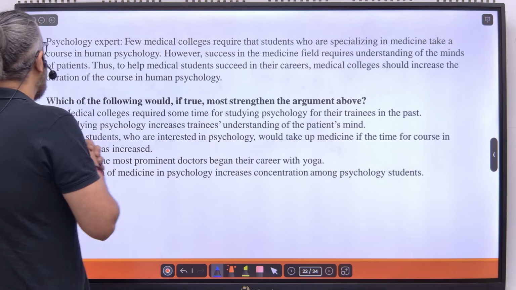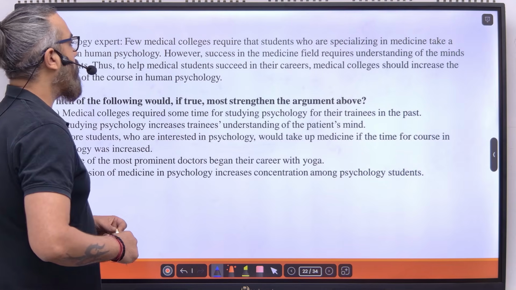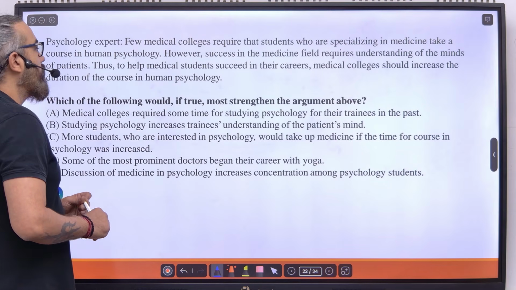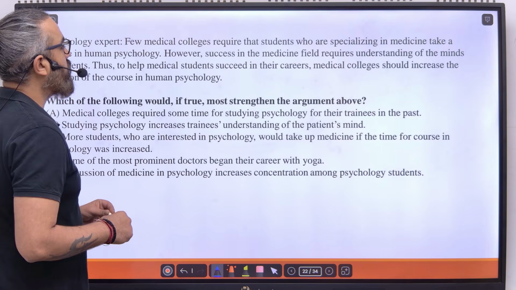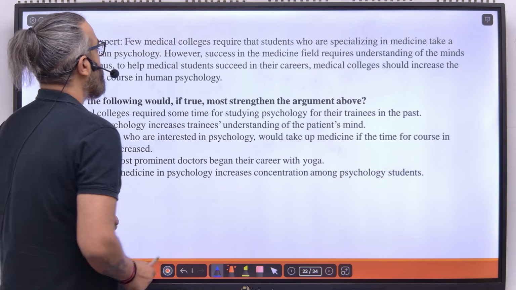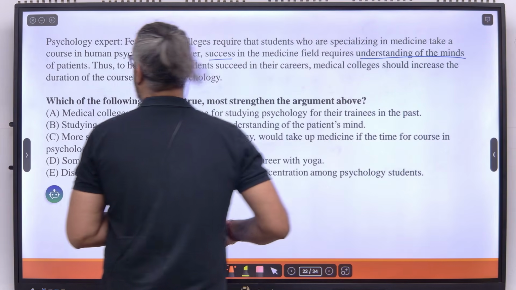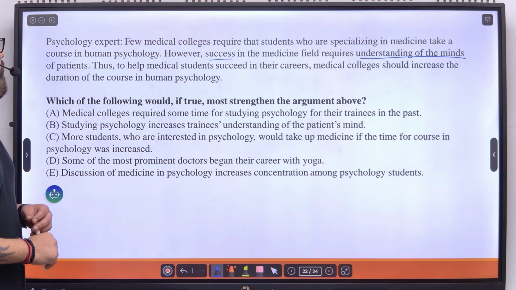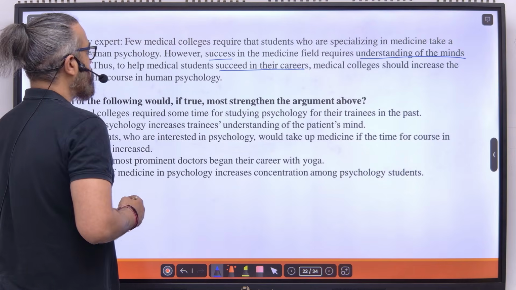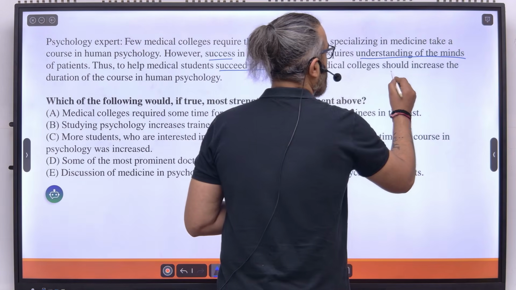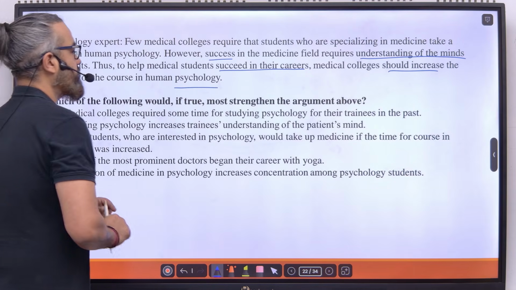Let's put this into perspective. Psychology expert. Few medical colleges require that students who are specializing in medicine take a course in human psychology. However, success in the medicine field requires understanding of the minds of patients. Success requires understanding of the minds of patients. Thus, to help medical students succeed in their careers, medical colleges should increase the duration of the course. Should increase duration of course in human psychology.